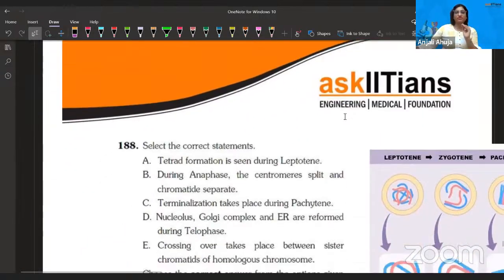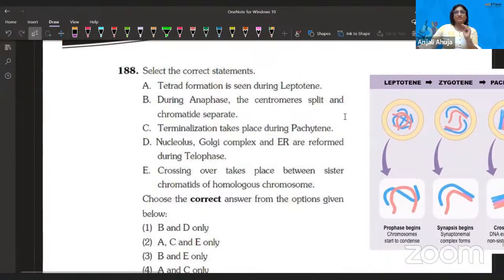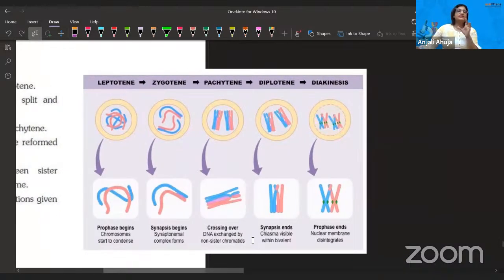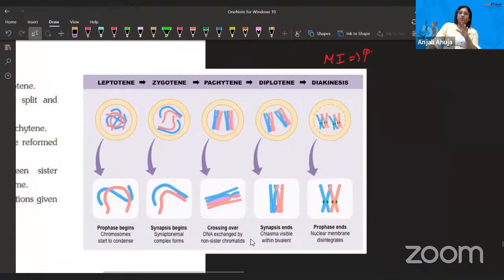Now let's talk further. Question number 188. Select the correct statement. Tetrad formation is seen during leptotene. Before I even talk about this question, let me put a reminder. This is a picture explaining meiosis 1, prophase 1 stage. And prophase 1 further has 1, 2, 3, 4, 5 stages in it.